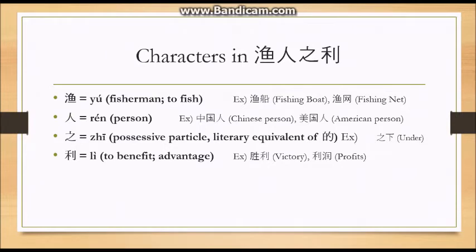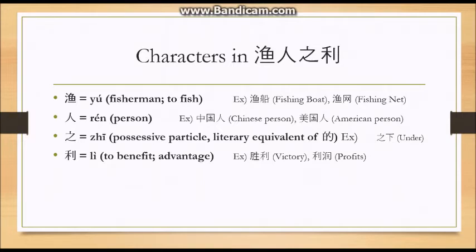渔人之利 has 4 characters. The first word is 渔, which means fisherman or to fish. Words that use this character are 渔船, which means fishing boat, and 渔网, which means fishing net. The second word, which we all know about, is 人, which means person. Words that use this character are 中国人, which means Chinese person, and 美国人, which means American person.